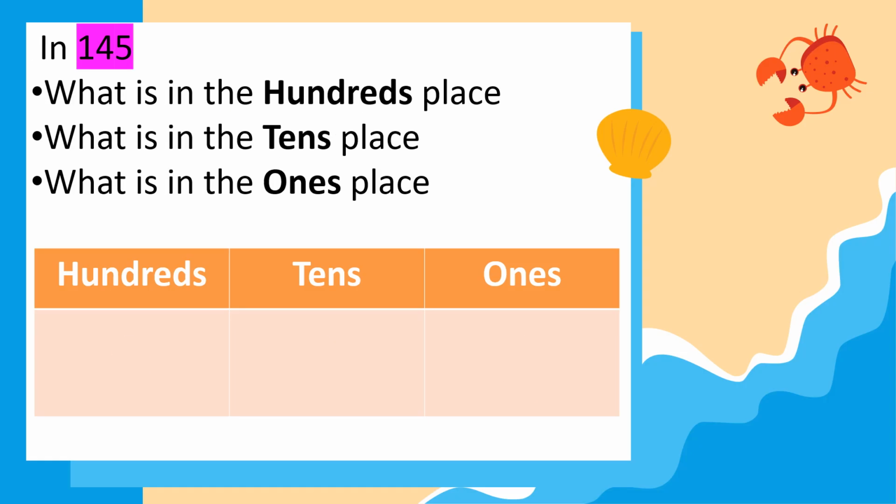Now, you try to answer this one. In 145, what is in the ones place, what is in the tens place, and what is in the hundreds place? You may answer in your paper. In 567, what is in the ones place, what is in the tens place, and what is in the hundreds place? That is the place value.